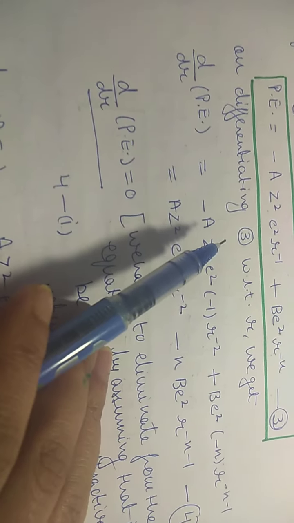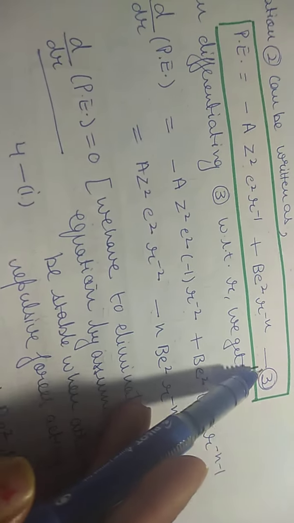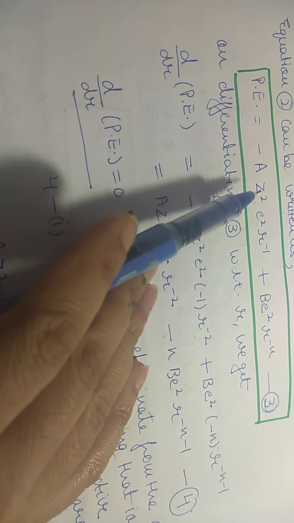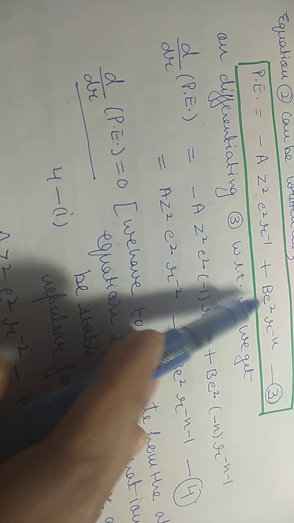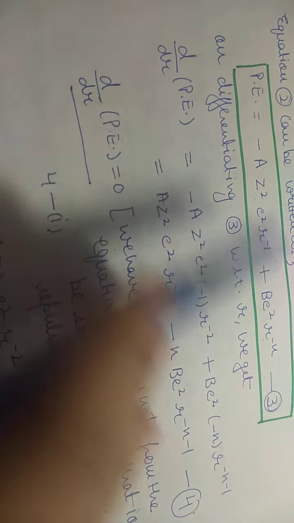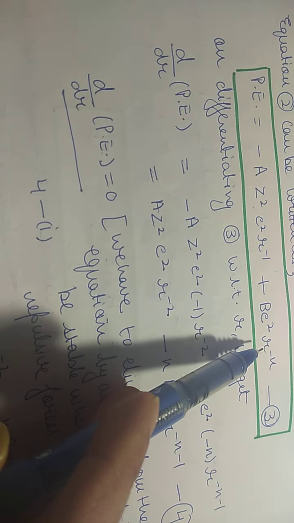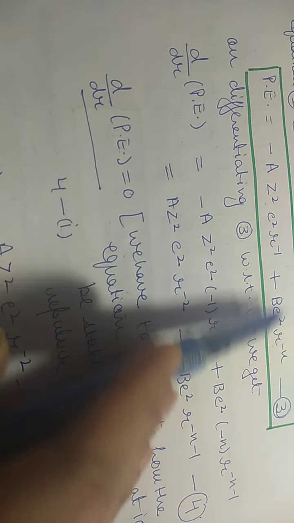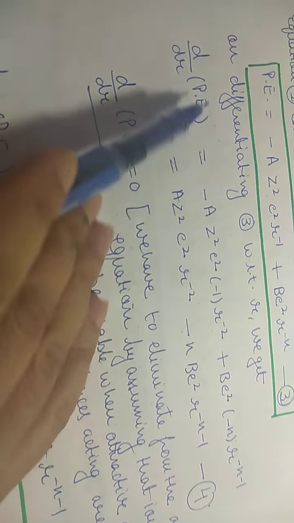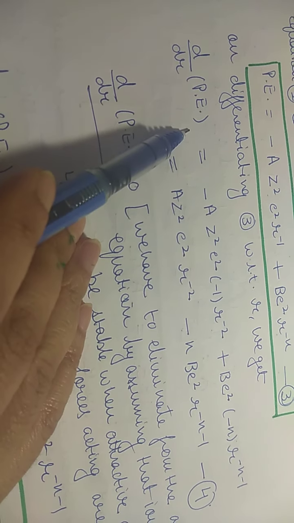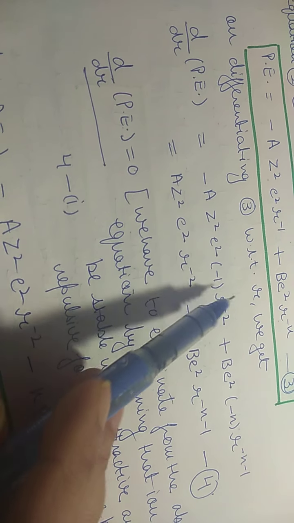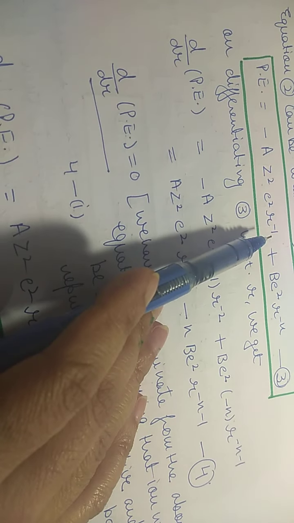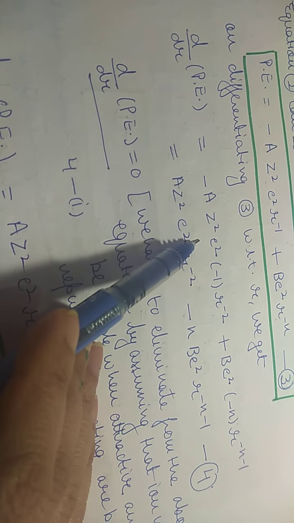Now we will differentiate equation number 3, ये वाली इक्वेशन को with respect to R. All these A, Z, E, B, E are constants. So the differentiation यहाँ with respect to R ही होगी, and everything else will remain the same because differentiation सिर्फ R की होगी. D upon dr of potential energy, we are differentiating R, तो R की differentiation value ये है, d upon dr, R raised to the power minus 1. Rest of the terms will remain same.